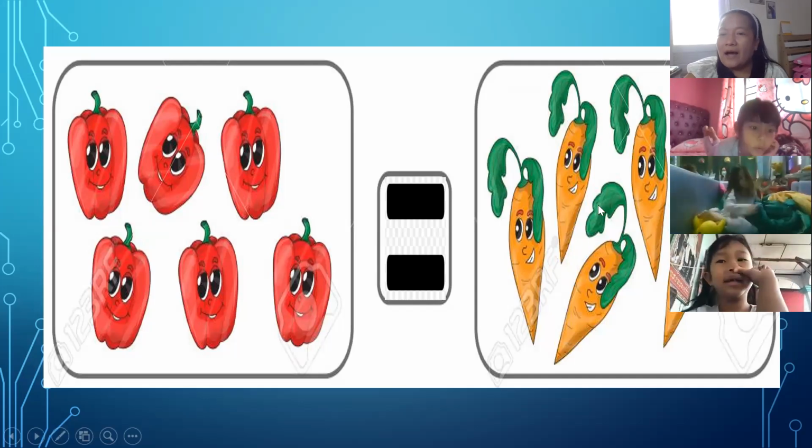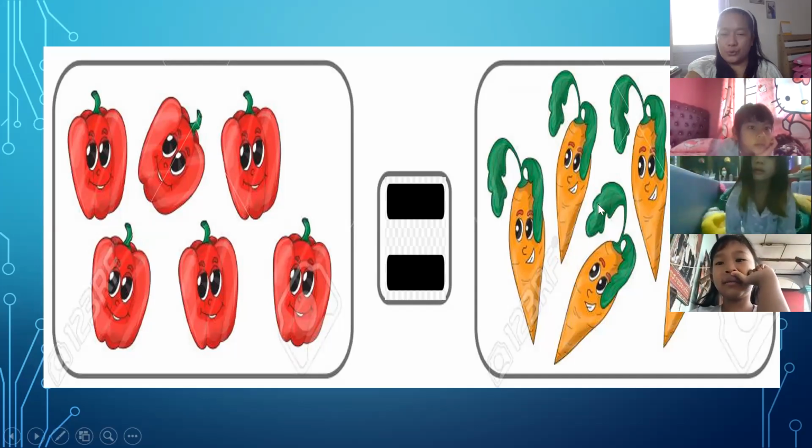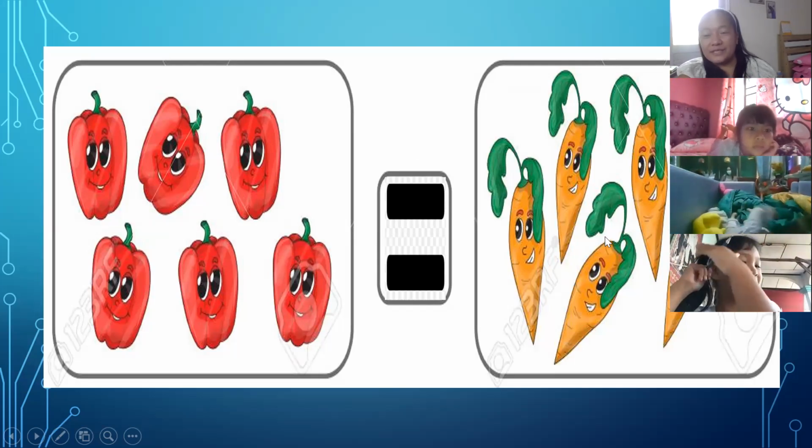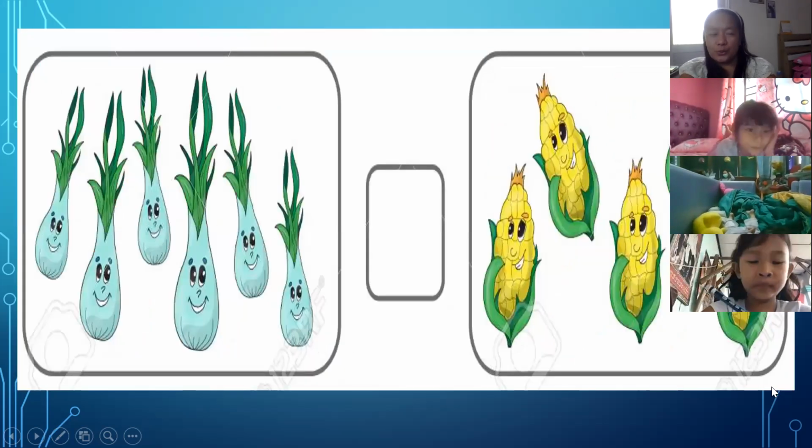Equal. The answer here is equal to, because we have 6 strawberries and we have 6 carrots.